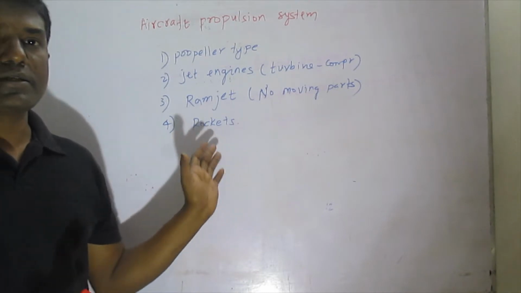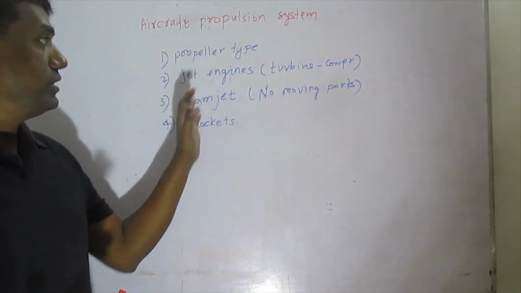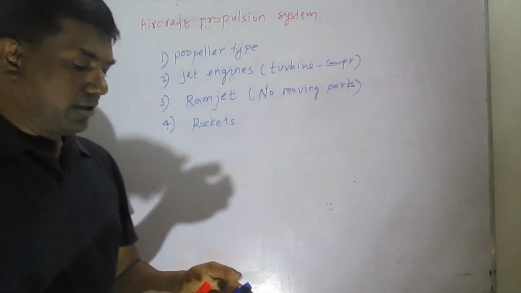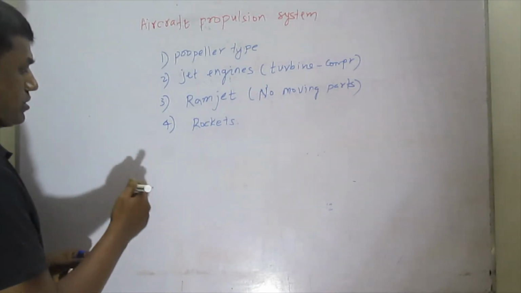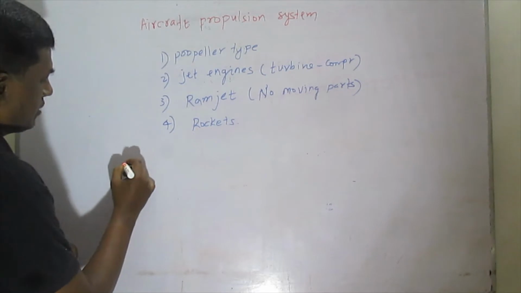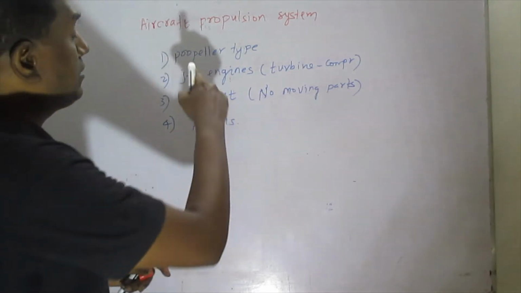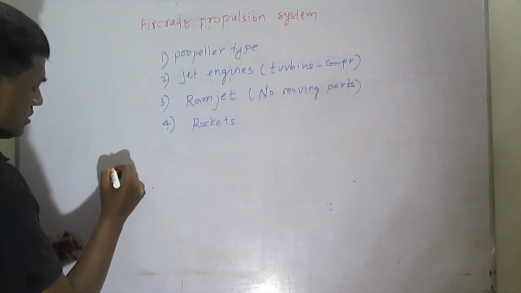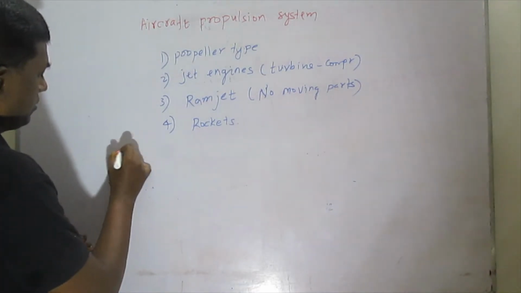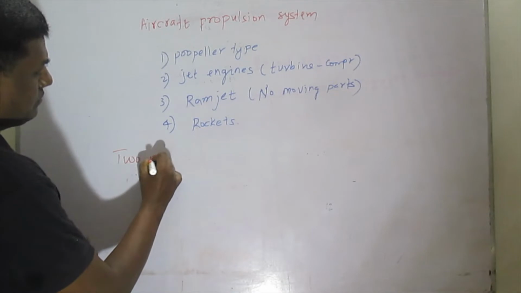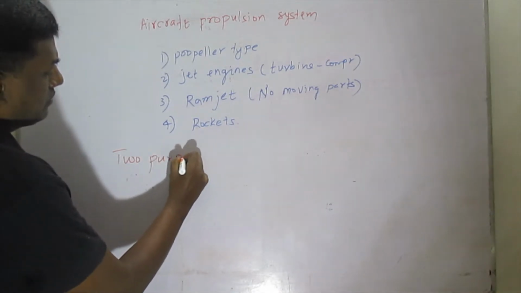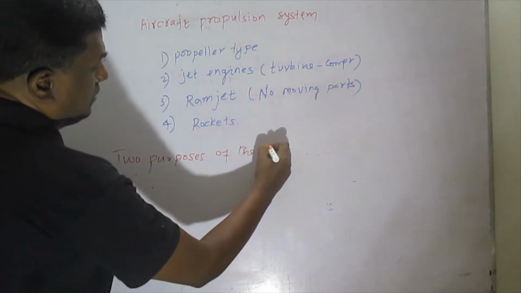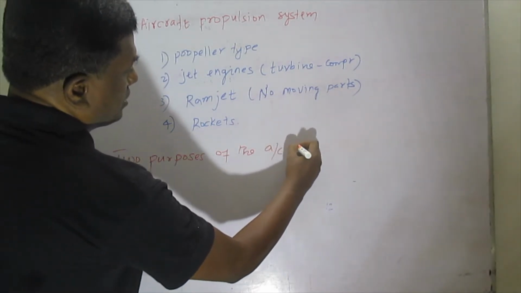So the aircraft propulsion systems must serve two purposes. These two purposes should be fulfilled whenever we choose the aircraft propulsion system. So what are the two purposes?